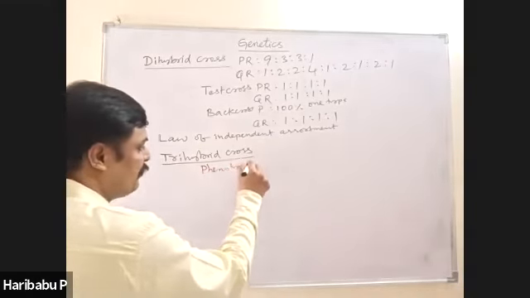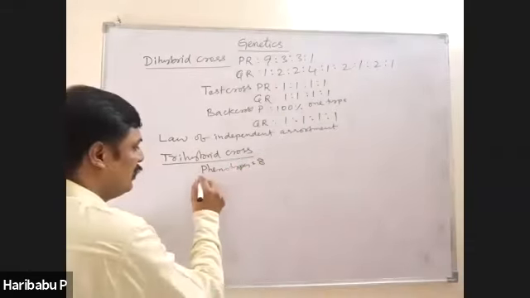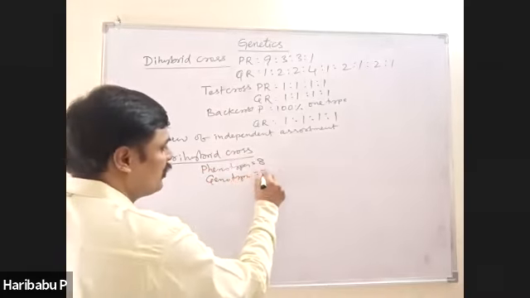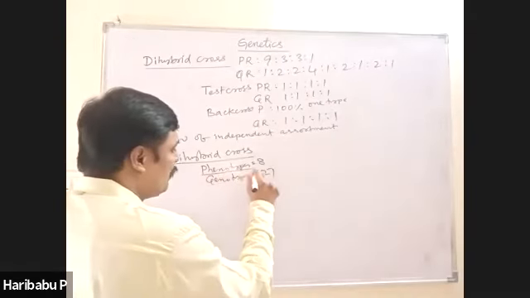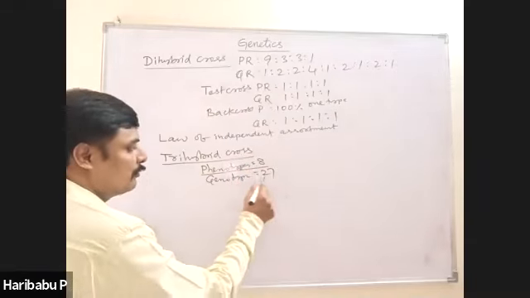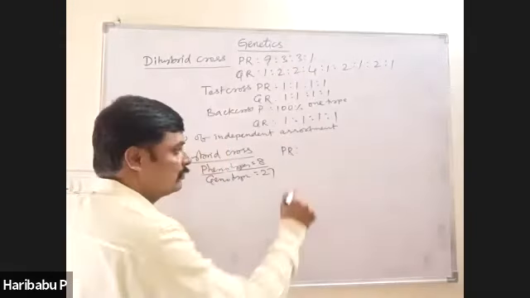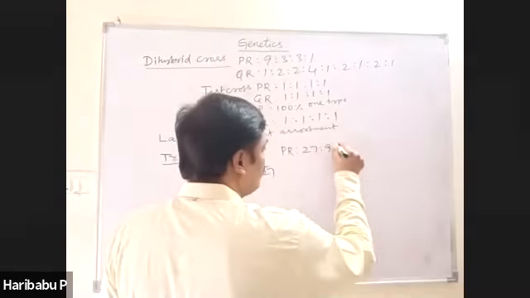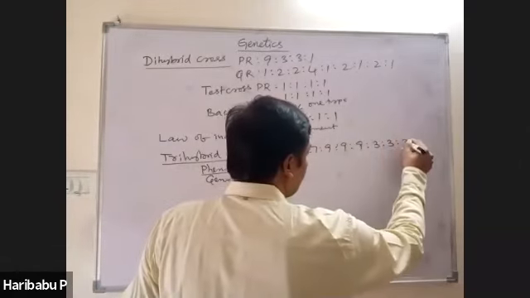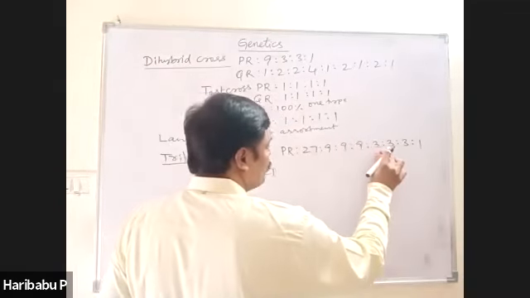The number of types of phenotypes is 8. In case of genotypes, there are 27. Number of types of phenotypes formed in a trihybrid cross is 8, genotypes 27. The phenotypic ratio of a trihybrid cross is 27:9:9:9:3:3:3:1. Okay, 1, 2, 3, 4, 5, 6, 7, 8.